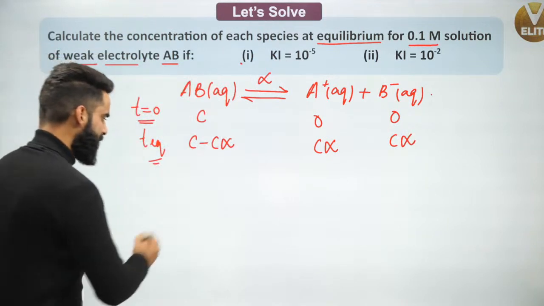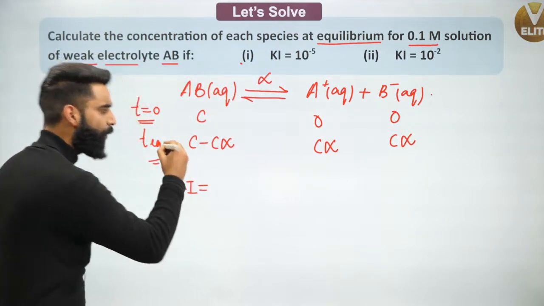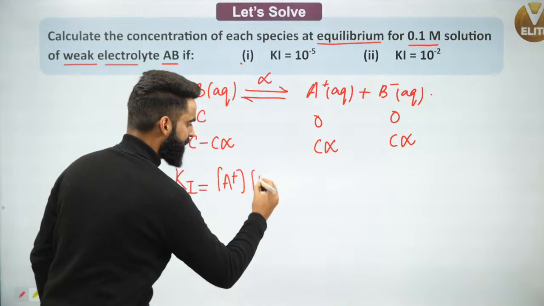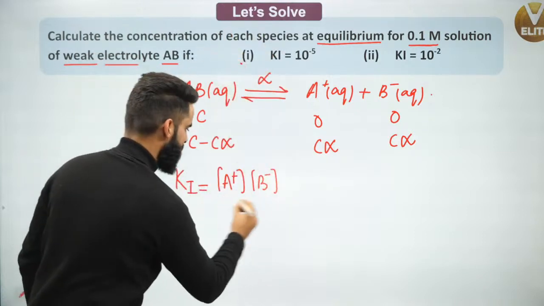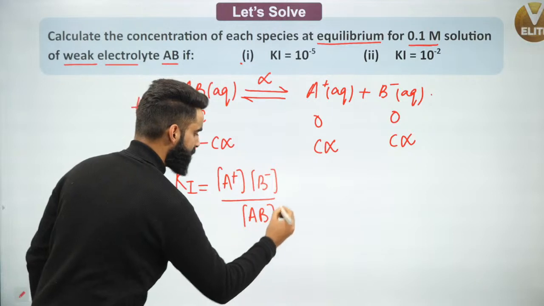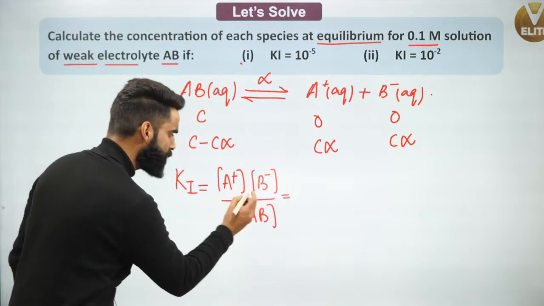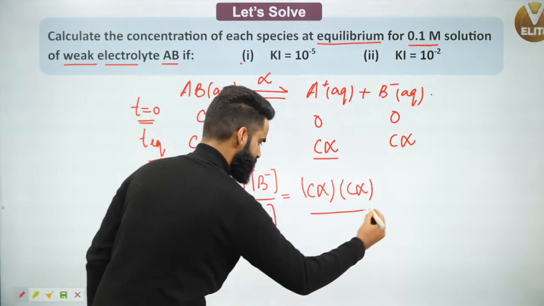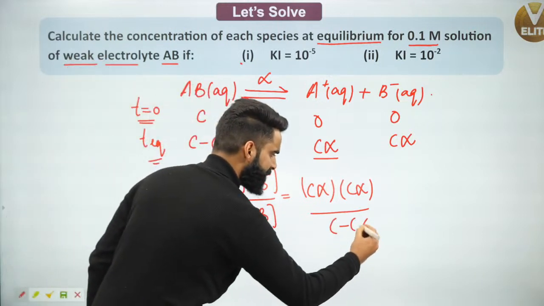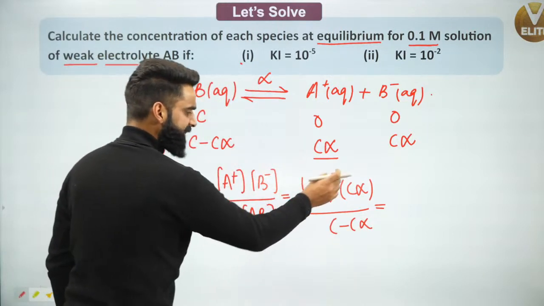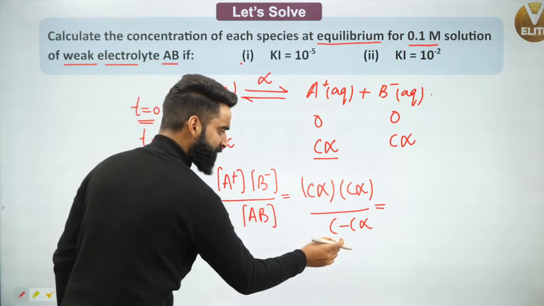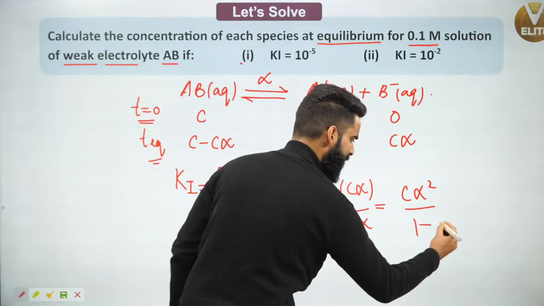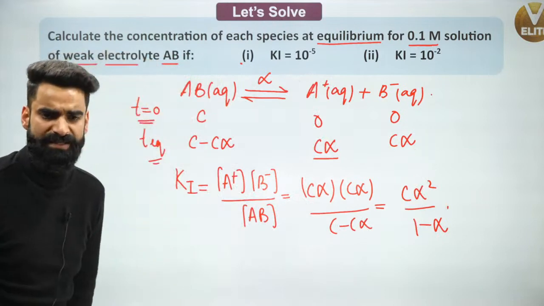Now, people, if I write the expression for dissociation constant, how will I be doing that? I'll simply write the concentration of A positive to the power 1 multiplied by the concentration of B negative to the power 1, divided by the concentration of AB. Now, the concentration of A positive at equilibrium is C alpha, of B negative at equilibrium is C alpha, and of AB at equilibrium is C minus C alpha. So I'll get C square alpha square, and in the denominator, if I take C as common, it's going to be 1 minus alpha. One C will get cancelled out, so it becomes C alpha square divided by 1 minus alpha. Correct? This is something which I got.